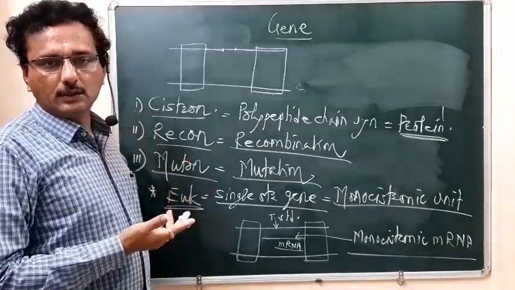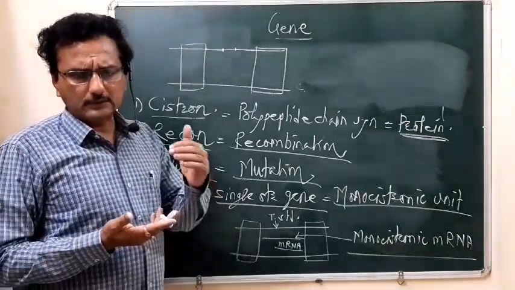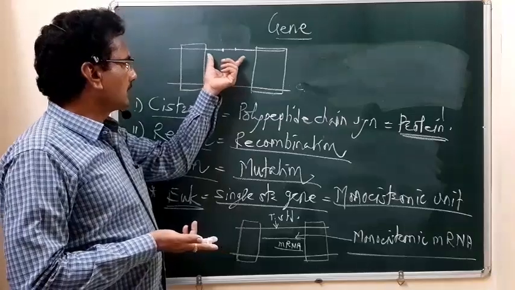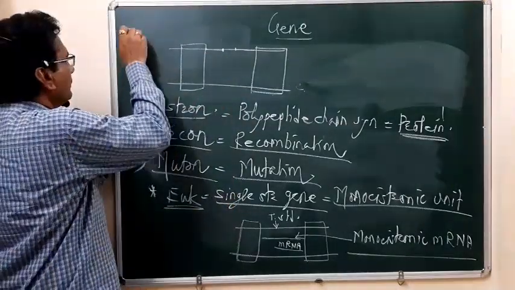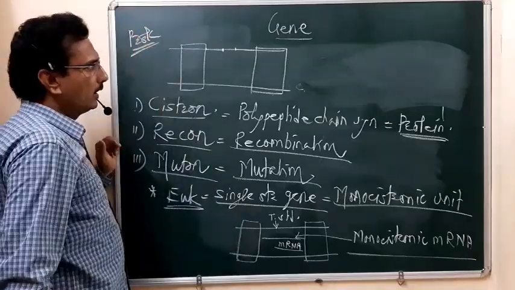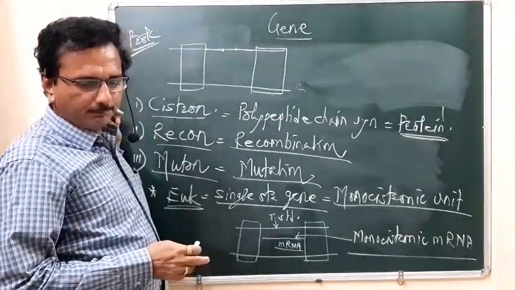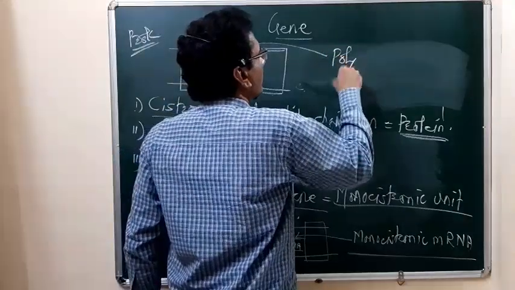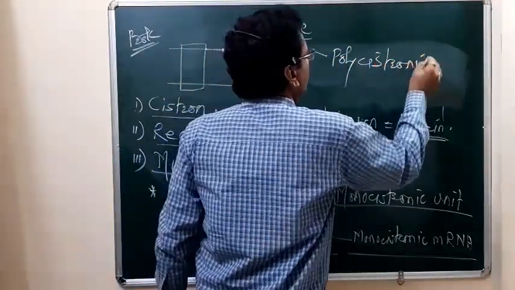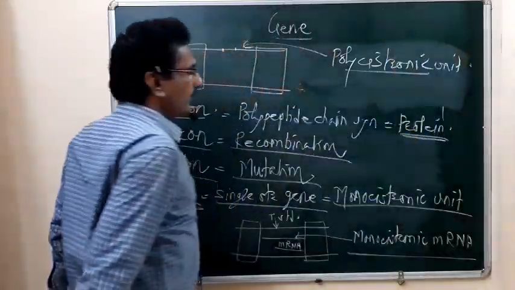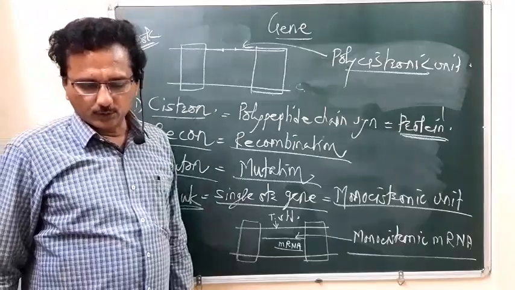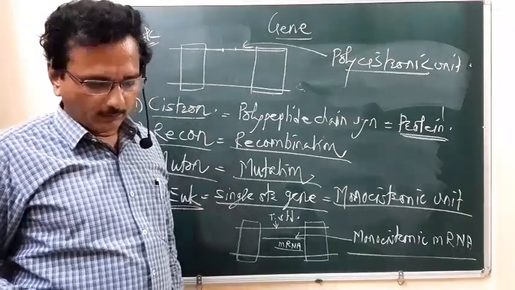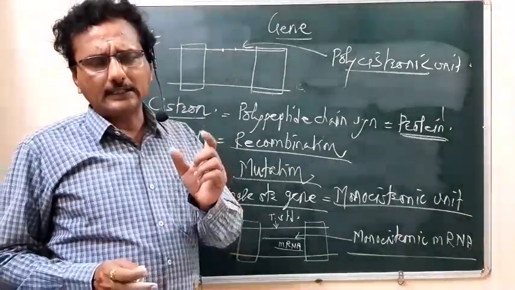While producing the mRNA during transcription, that unit in the prokaryote is called a polycistronic unit, and that polycistronic unit produces more than one type of mRNA.